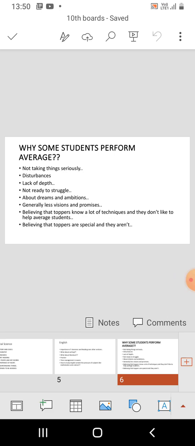Like many students, suppose I am giving one example. Suppose the mirror formula. The mirror formula is there in the standard 10th syllabus. It is also there in the standard 12th syllabus. The mirror formula is 1/f = 1/v + 1/u, where f is the focal length, u is the distance of the object from the mirror, and v is the image distance.